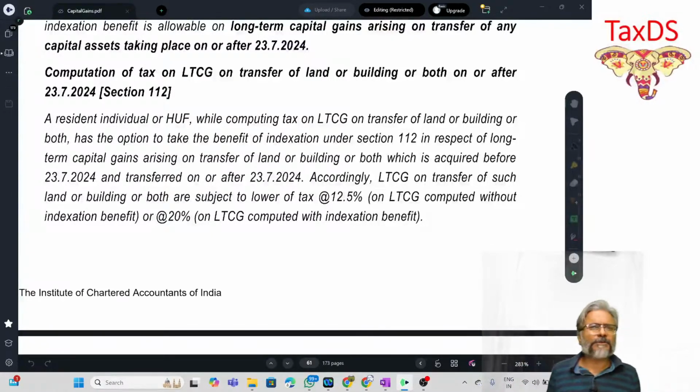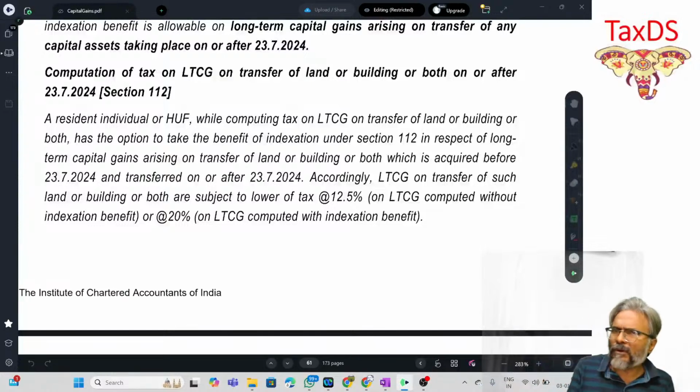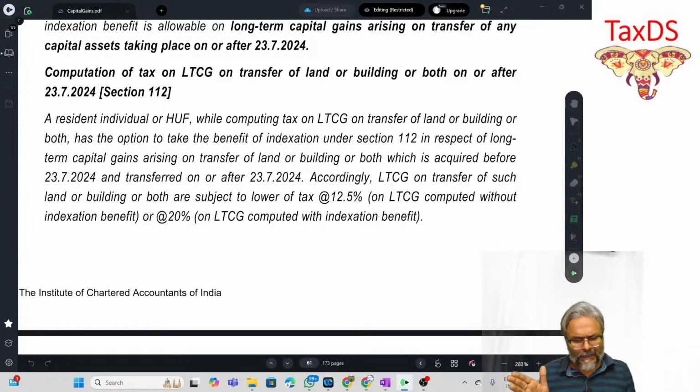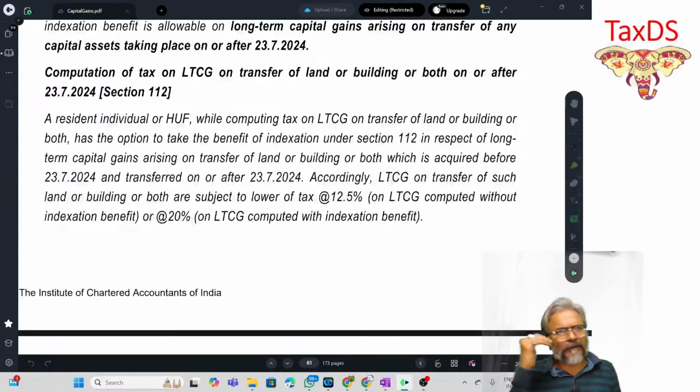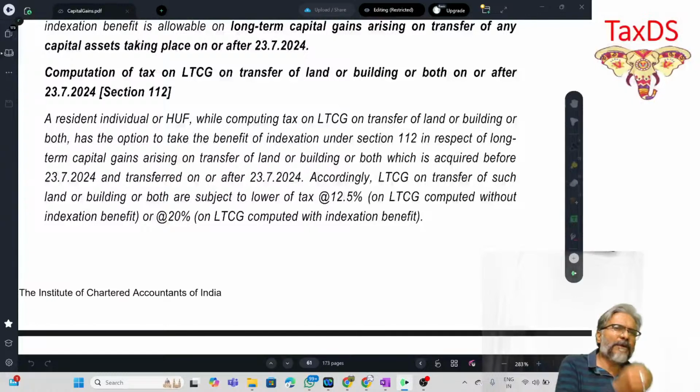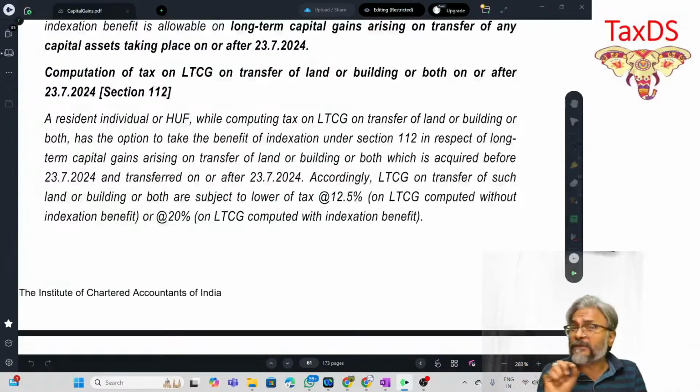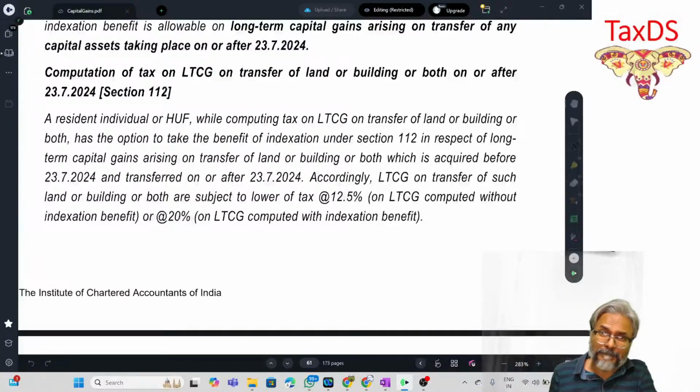And the second option, students, is don't take up the benefit of indexation. So simply full value of consideration minus the cost of acquisition and cost of improvement. And whatever is the long-term capital gains that you have determined without providing the benefit of indexation, on that, students, apply the new rate of long-term capital gains tax. What is the new rate? 12.5%.